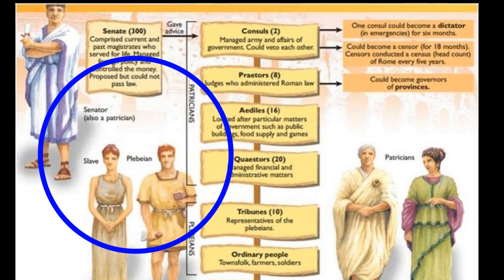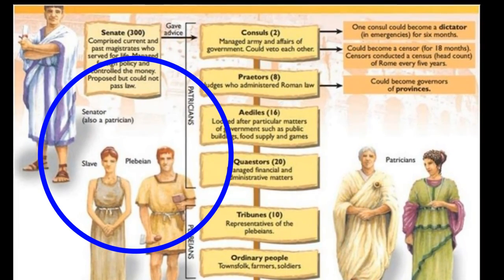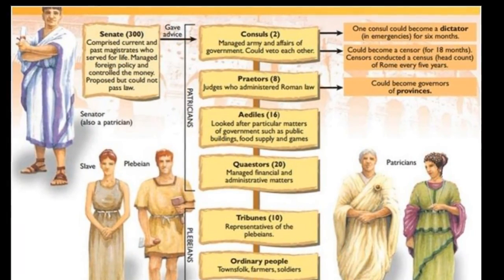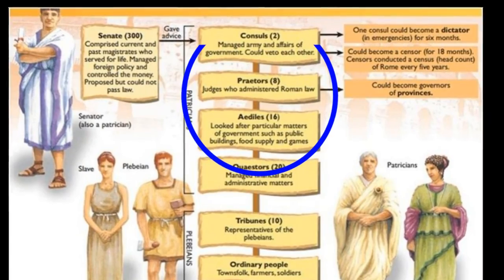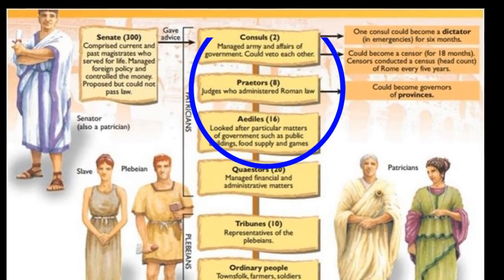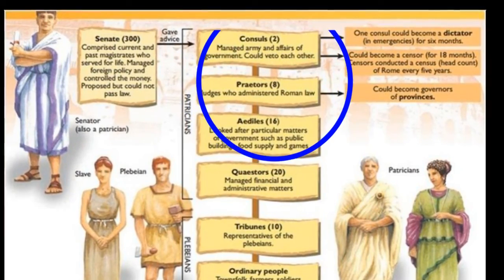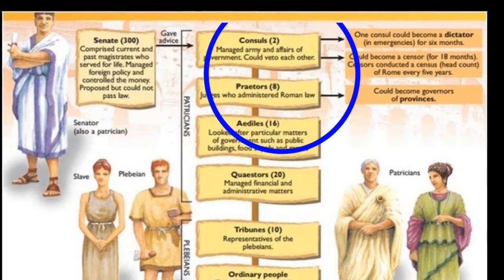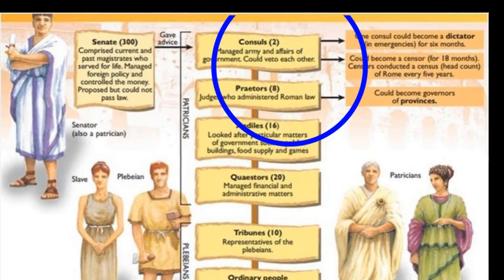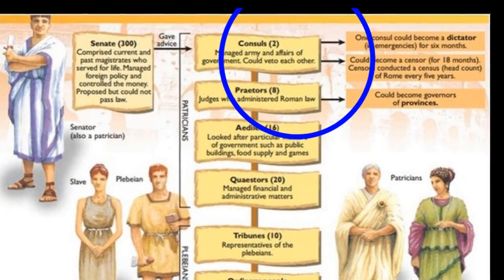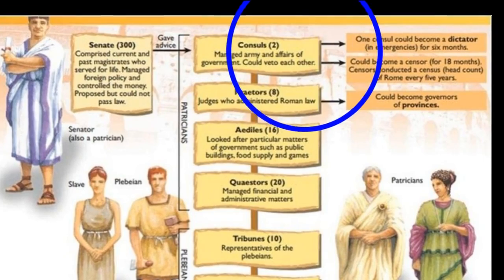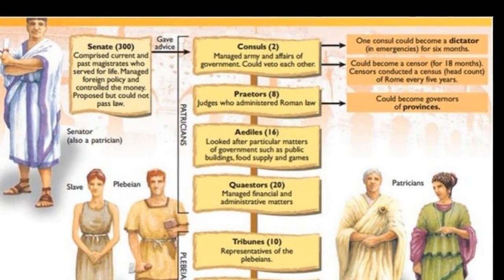So they had a senate of 300, and then they divided up the power. Similar to the presidency, they had a consul, and that person was in charge of sort of like the executive, like the president. But then they also had two of them because they wanted to divide up that power, and each of them could veto the other one, because in the Roman Republic they really feared giving any one person too much power.